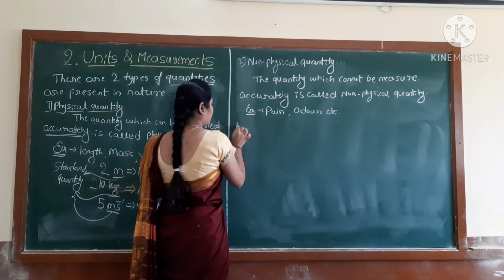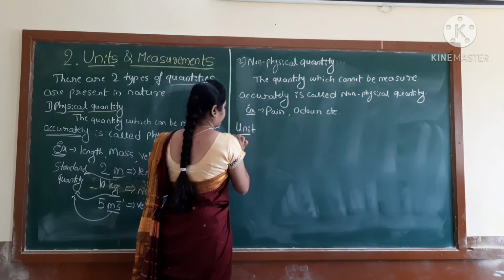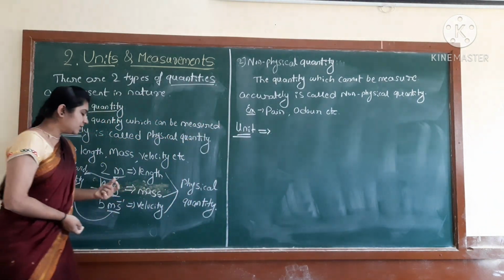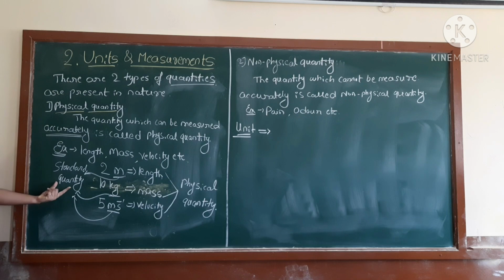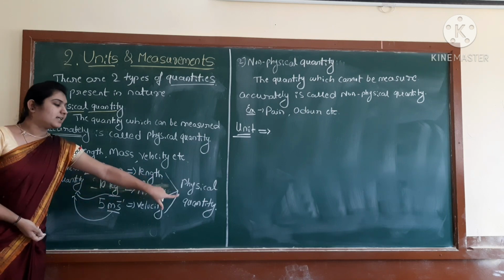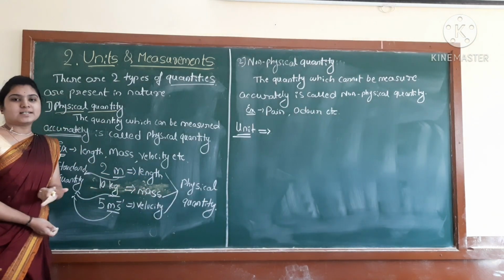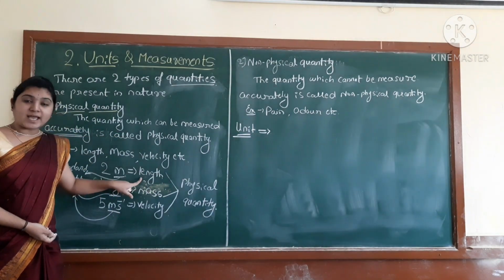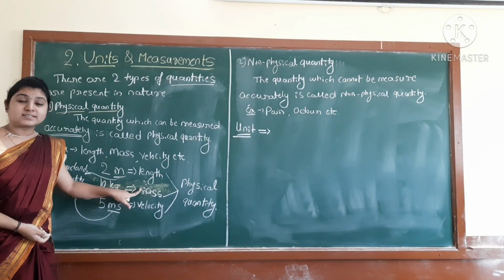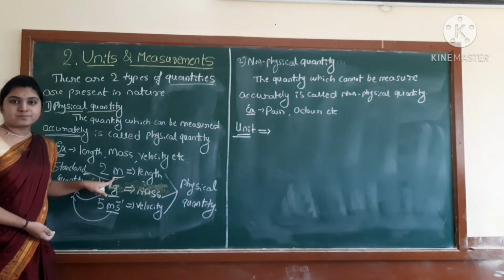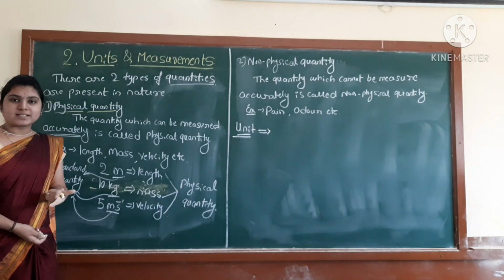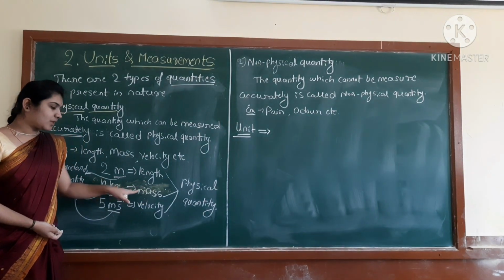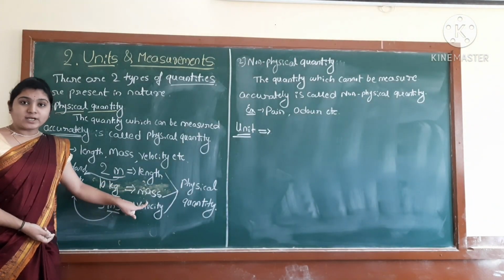Correct? So here unit. So what do you mean by the unit then? The standard quantity used to measure the physical quantity is called a unit. Correct? See, length we are measuring accurately with the help of this standard quantity, meter. If the meter is not present, we can't measure the length. Right? Here mass also. See, mass we measure accurately.